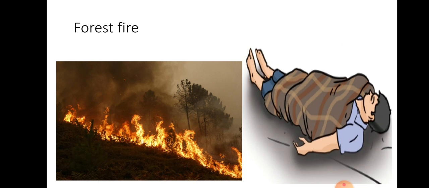In the second picture, you are seeing that a person is wrapped by a blanket. Okay, on many occasions we can know that when the clothes of a person catch fire, the people around him will wrap the person with a blanket.